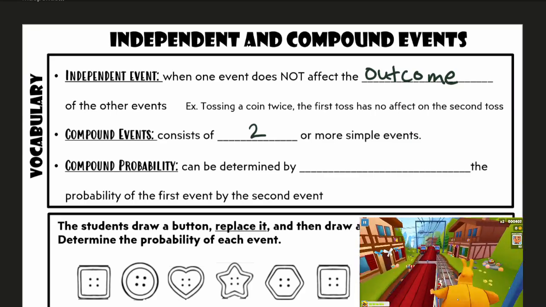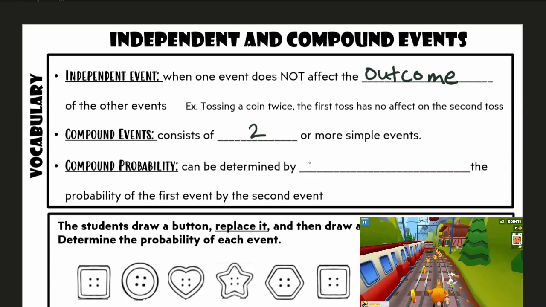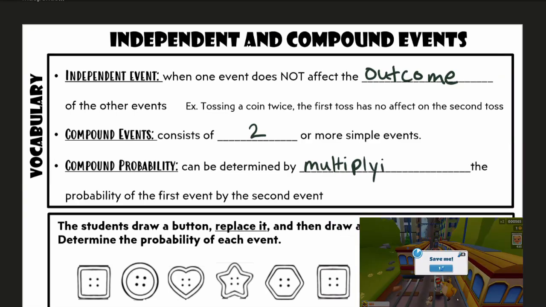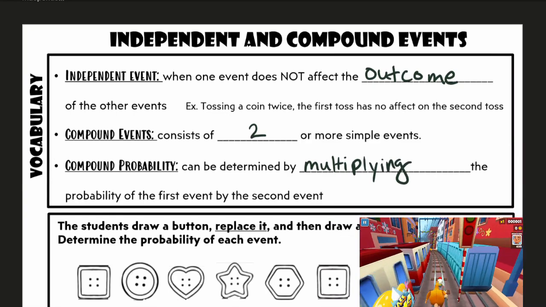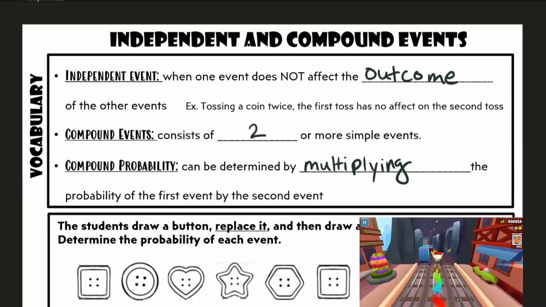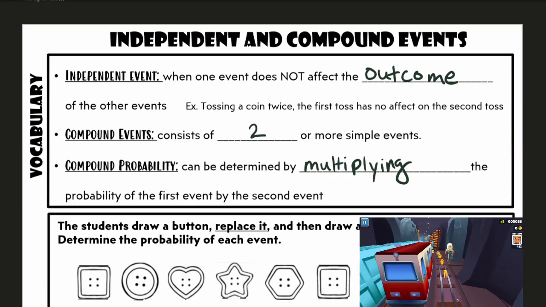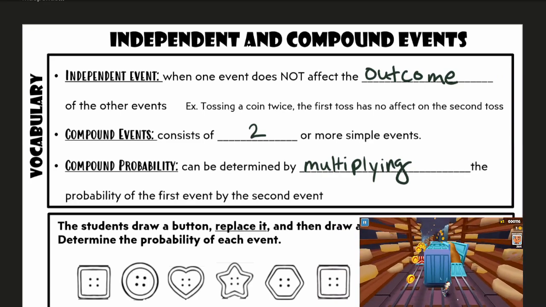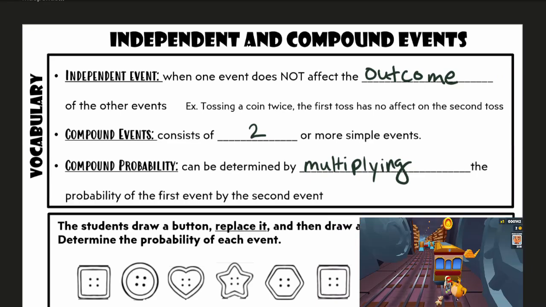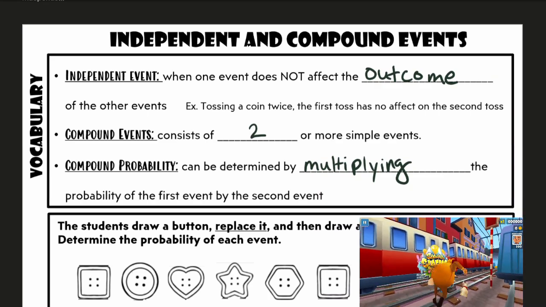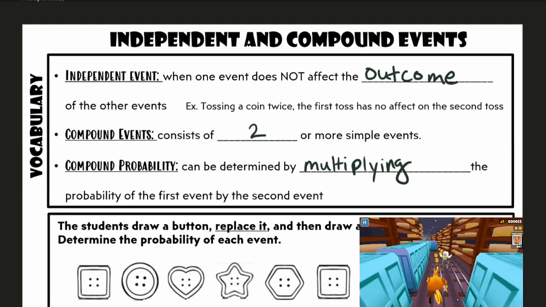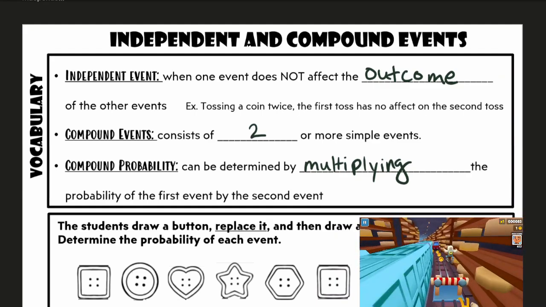Compound probability can be determined by multiplying the probability of the first event by the probability of my second event. So I'm going to take my two events and compound them together to find the chance of all of these events happening. Make sure you have this written down on your notes page.